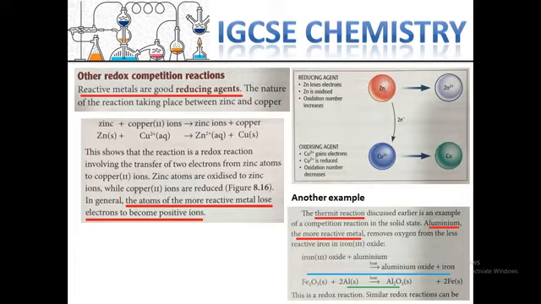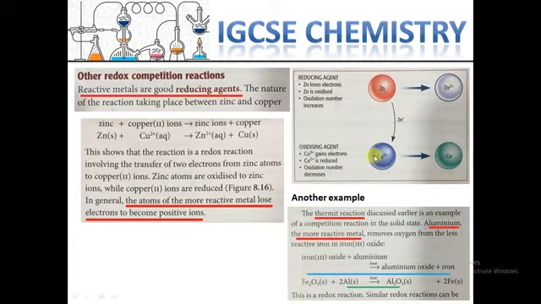So the one which is more reactive, if we have a more reactive metal, that means they tend to form a positive ion faster, which is called a cation, like here zinc. Zinc can be converted to zinc 2+.